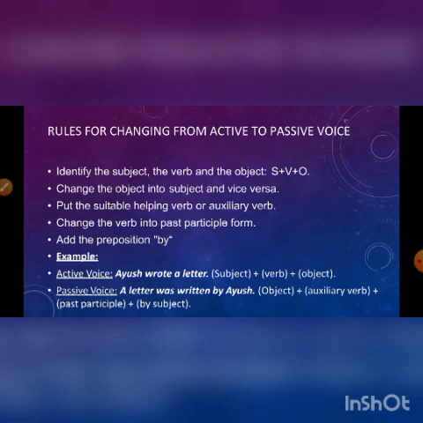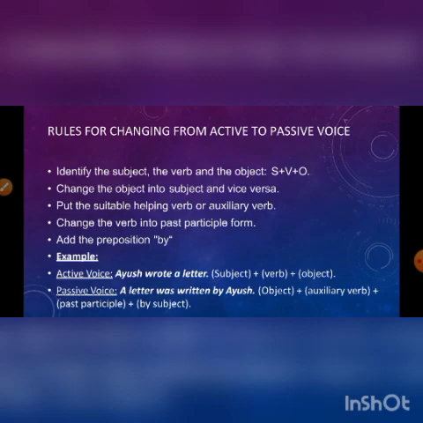The fourth thing, change the verb into the verb 3 form. You can see here that "wrote" is the verb 2 form, because "write" is verb 1, "wrote" is verb 2, and "written" is verb 3. So now change it to verb 3, "written". Then add the preposition "by". Then add the doer. Who is the doer? Ayush. So the answer is: a letter was written by Ayush. Now it's all clear, I think. It is very easy.